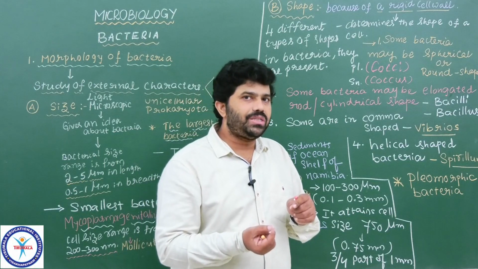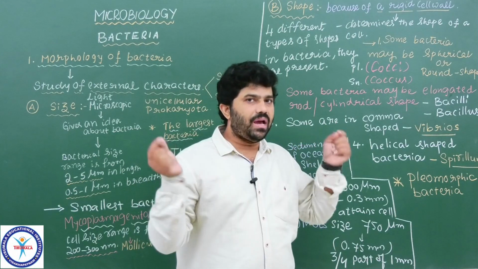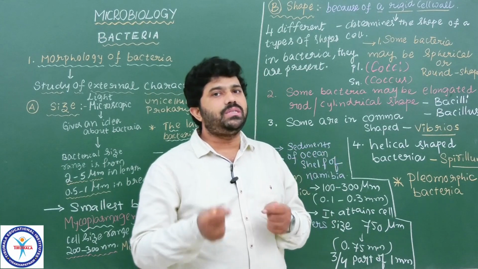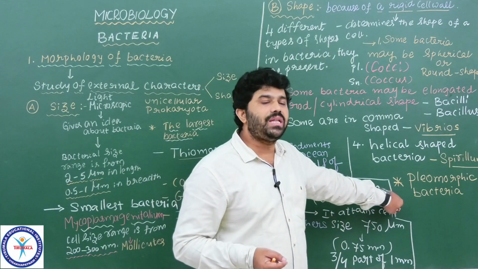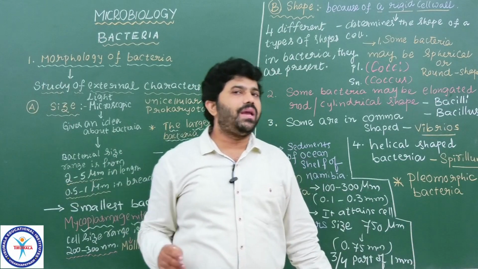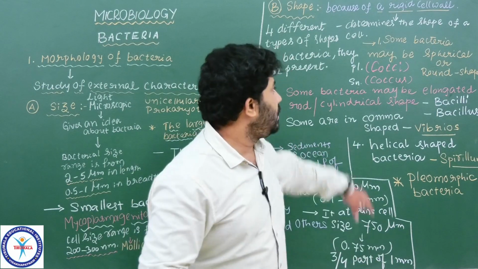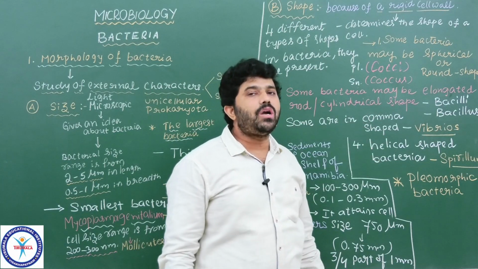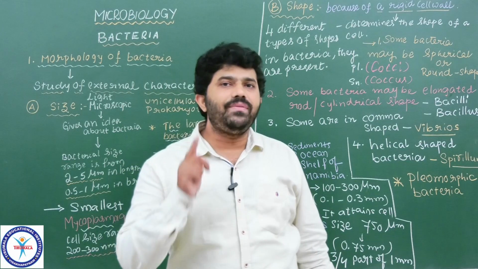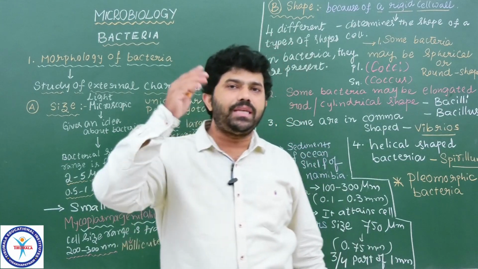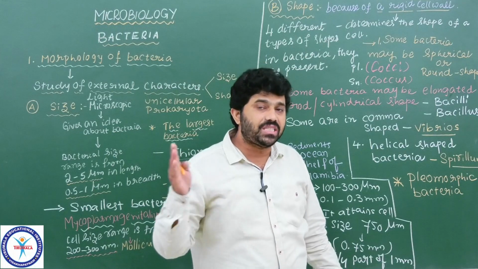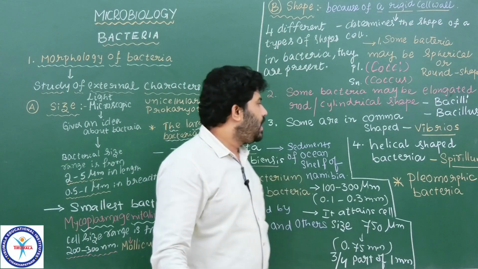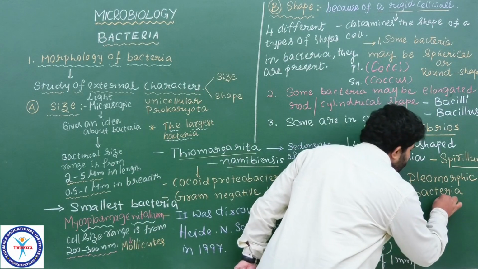Some bacteria keep on changing their shape. They are not permanent with a specific shape, either as a coccus, bacillus, vibrios or spirillum. They do not stand with a specific shape. The bacteria which keep on changing their cell shape according to the habitat or environment and nutrient availability, we are calling pleomorphic bacteria.